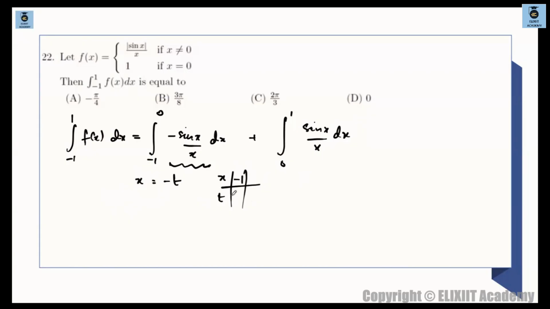When x is -1, this will be 1. And when x is 0, this will be still 0. And dx is what? Minus of dt. ठीक है, तो यहाँ पे your new range will be from 1 to 0, और यहाँ पे एक minus dt आ जाएगा.